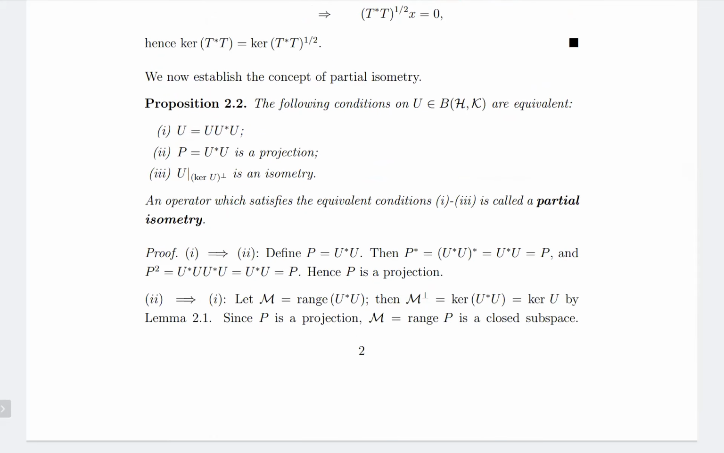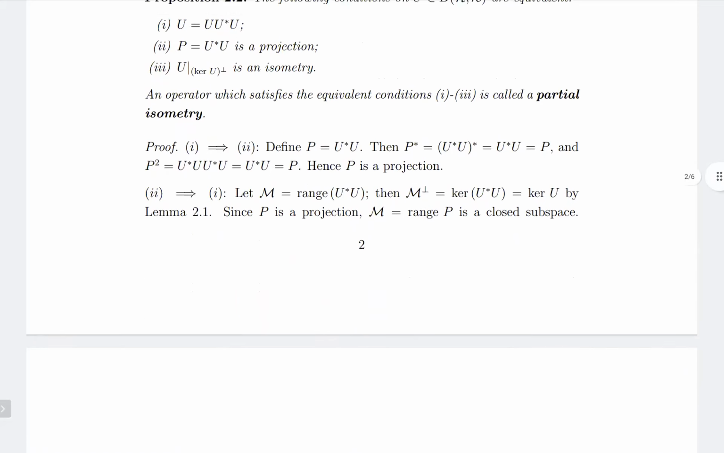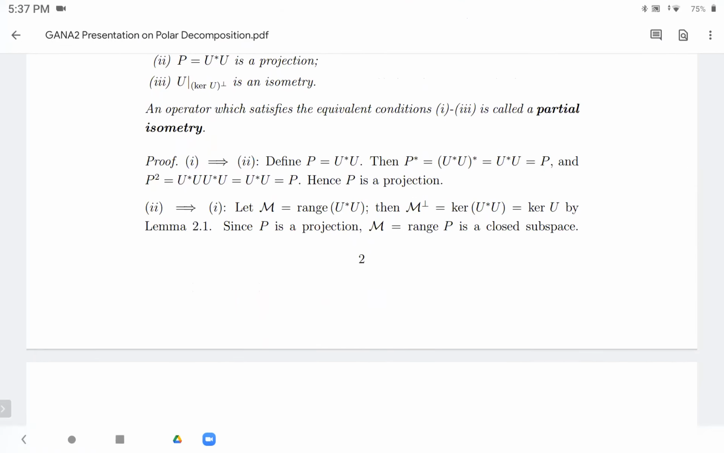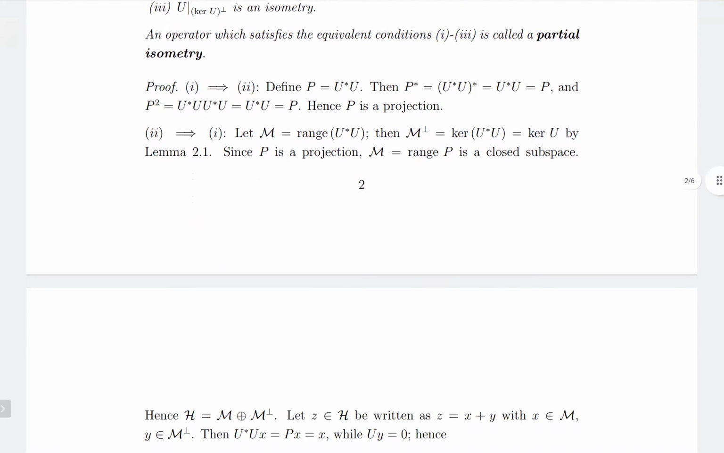Okay. Any questions up until now? Because this proposition is really crucial. Partial isometry is a very crucial concept. If you have any questions up till now, you can ask. In fact, you can ask anytime. But not too many people are there, I think, to ask questions. But anyway, the comment is yes, sir. Yes, there are only two persons apart from you and me, I think.